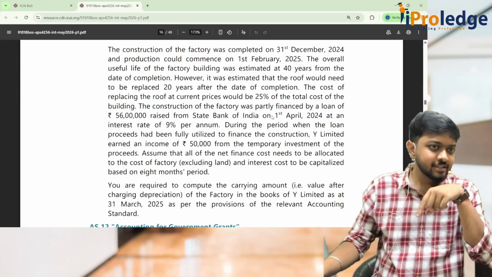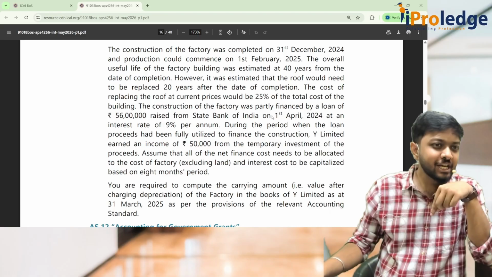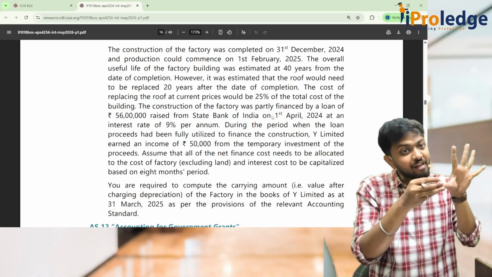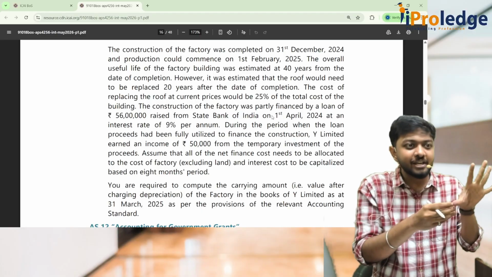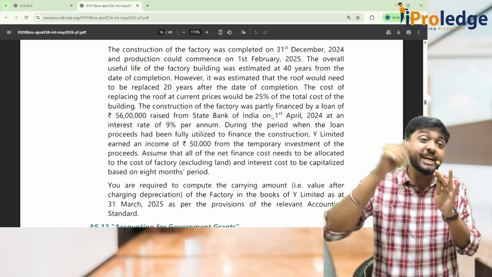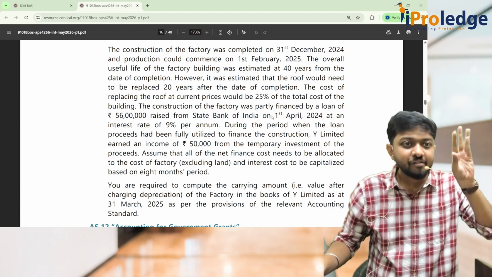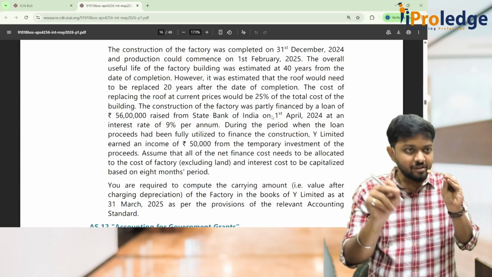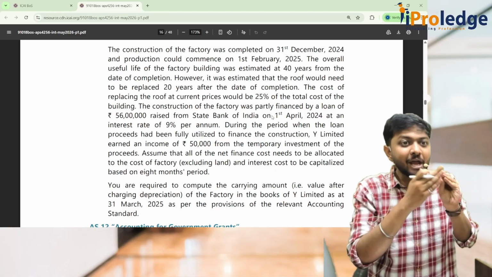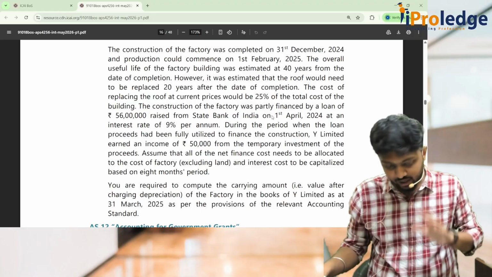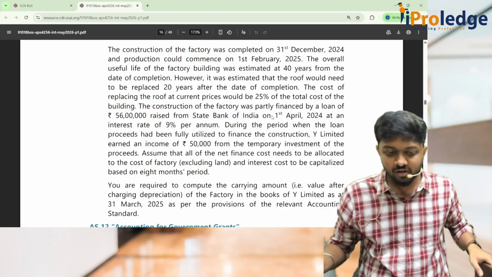Did you understand how much loan I have taken? 56 lakhs. Out of that, did I use the entire 56 lakhs on the first day itself? No, some amount is unutilized, which I had invested somewhere. By investing, I got 50 lakhs. If it is a specific borrowing, that income can be reduced from the interest and the remaining can be capitalized. Okay, we will subtract it as we have learned.